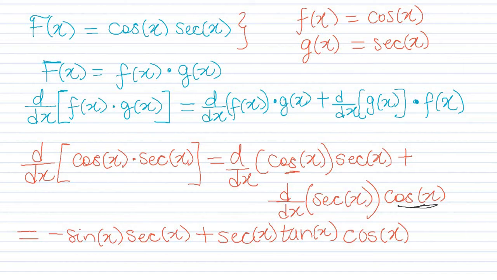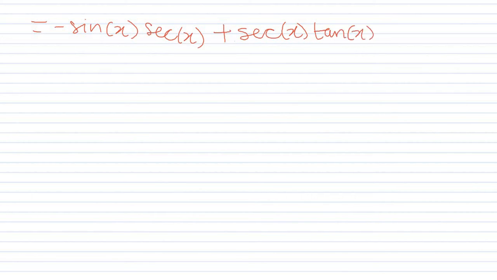So we're going to rewrite that information on the next page, and we're going to work further. So we have negative sine x secant x plus secant x tan x cosine x, right? Now that we have that, it's important for you to know that for the derivative of cosine x multiplied by secant x, we already have the answer. This is actually our answer.